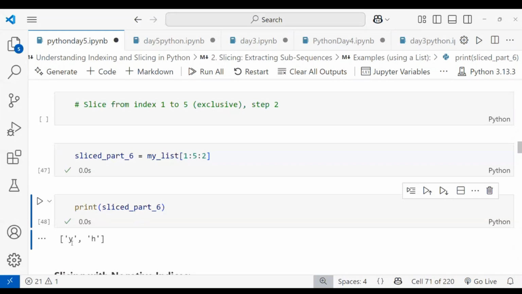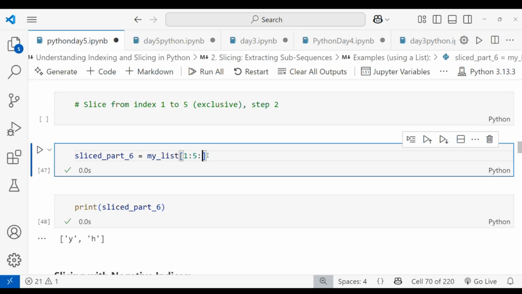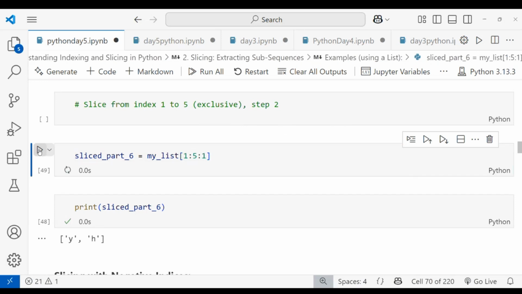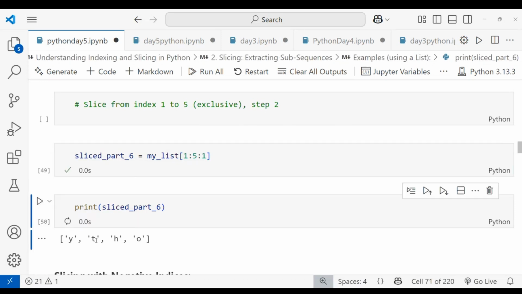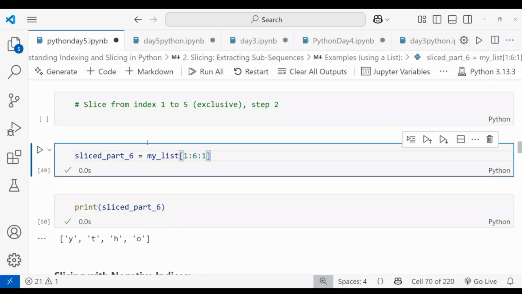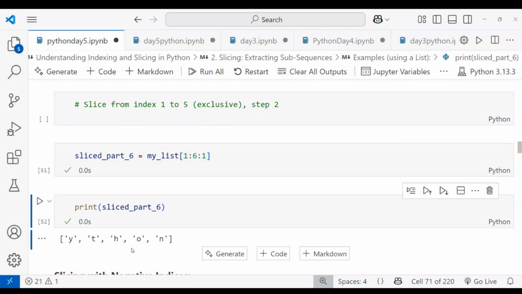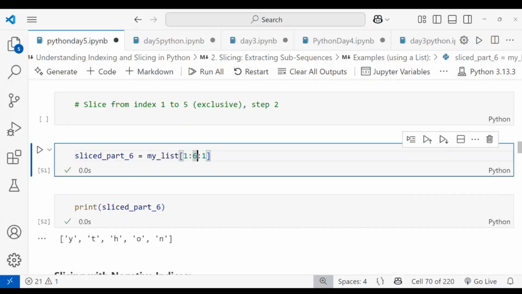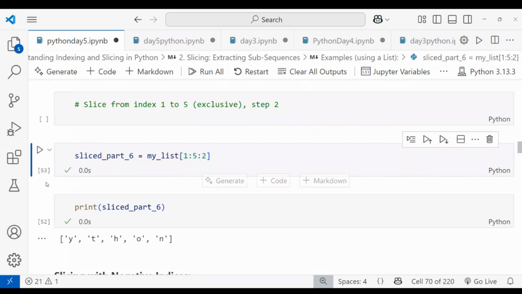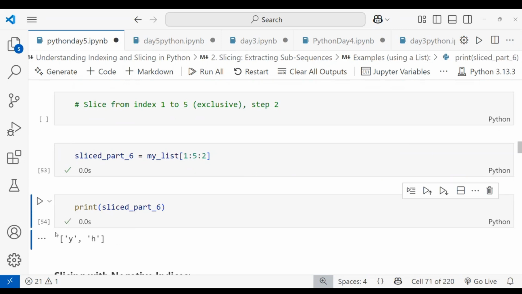So I'll get only the skip values Y and H. If I give the step value 1, I'll get from Y completely. And in Python, if I give the end value as up to 1 more, after that you can see, right, Python. Let me update to 5 only here and give the step value as 2 only. So the slice from index 1 to 5, you can see here, right? Like that it will work.